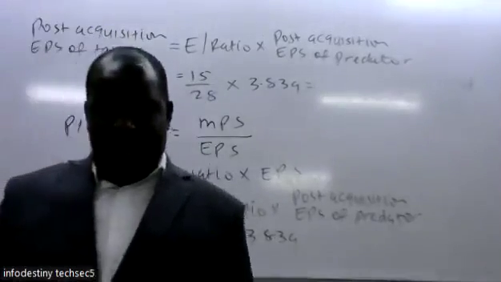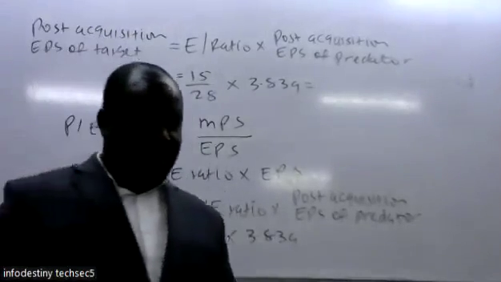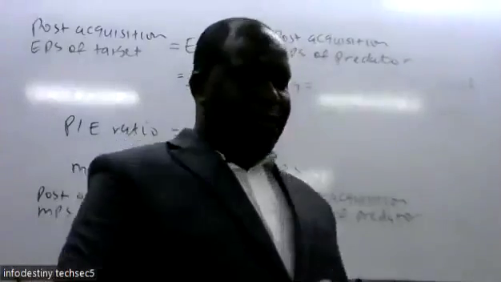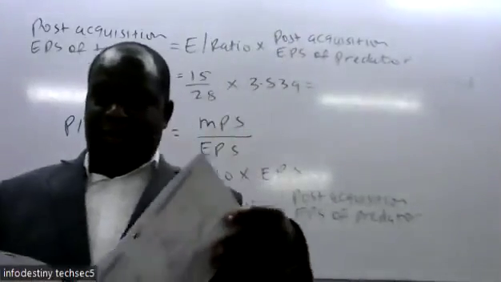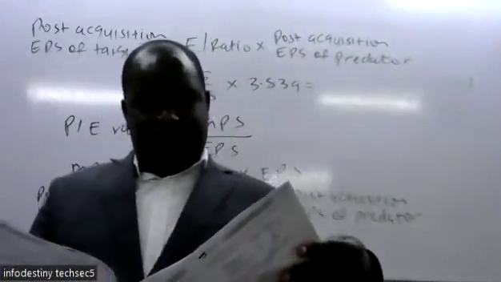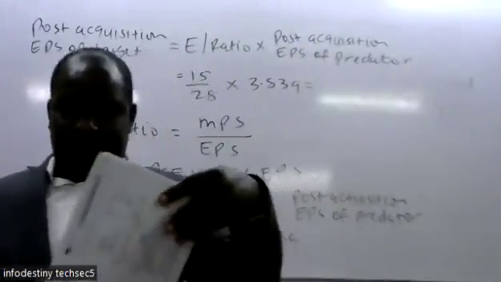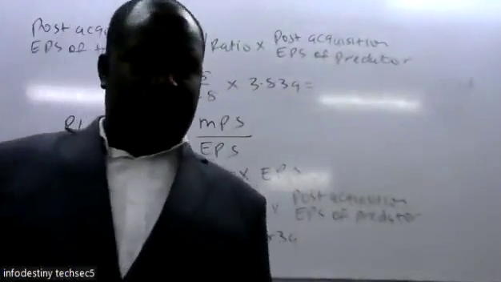Okay, so we can now continue with the one for September 2021.